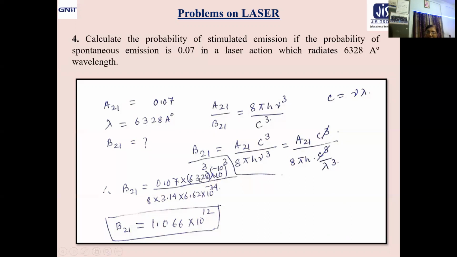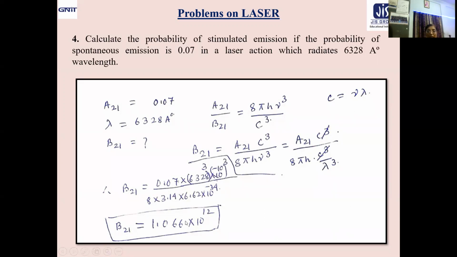So 6028 into 10 to the power minus 10, whole cube. Then 8 pi h. h is 6.62 into 10 to the power minus 34 joule second. Accordingly, we have converted lambda in meter. Be careful about this point. Okay. Now we are getting B21 as 1.066 into 10 to the power 12. Now you got the answer.